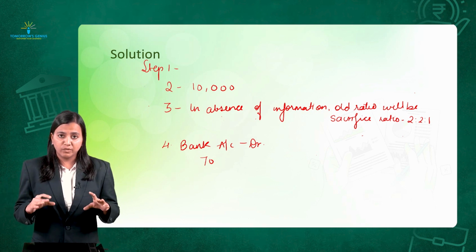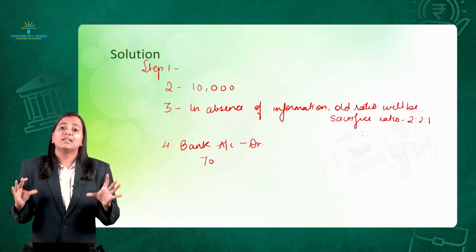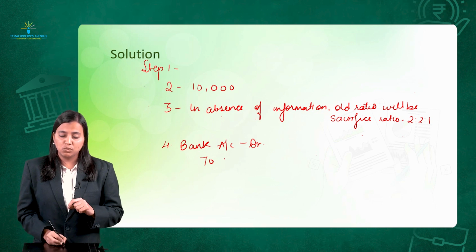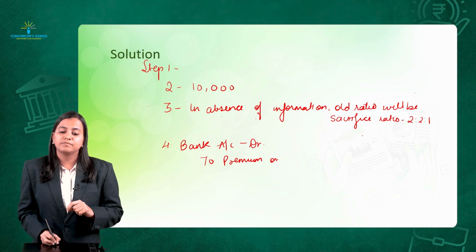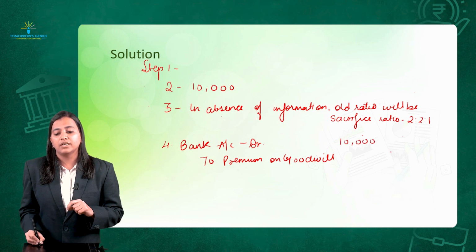If it is a purchased goodwill, it goes and sits in the asset side. Okay, it is something self-generated goodwill. So, to what? Premium on goodwill. How much he has brought in? He has brought in rupees 10,000, right?